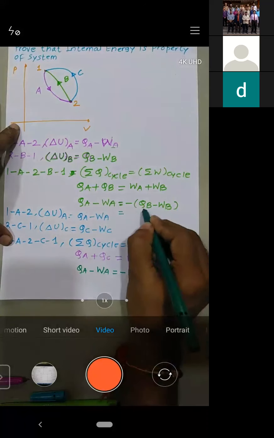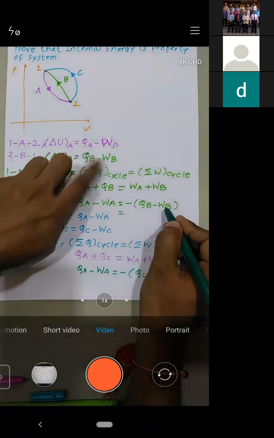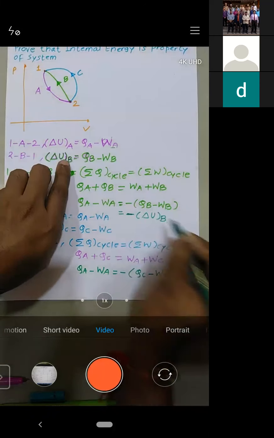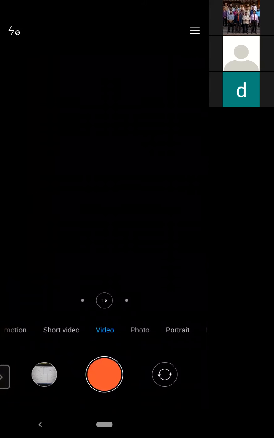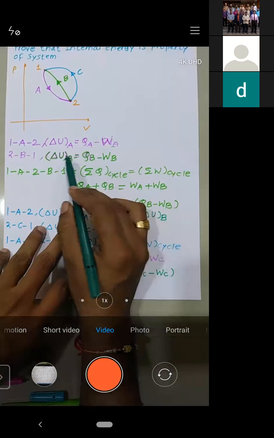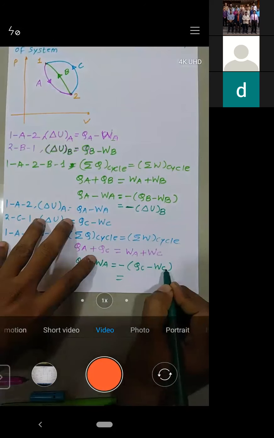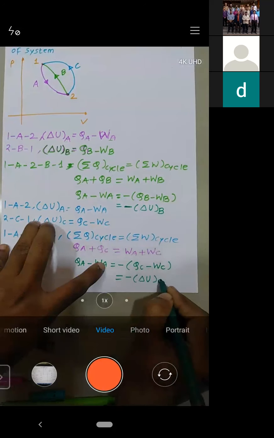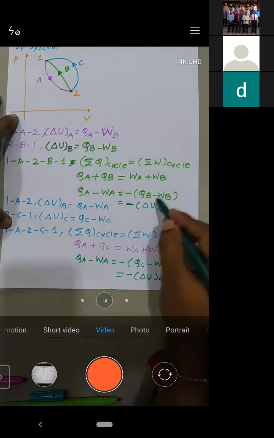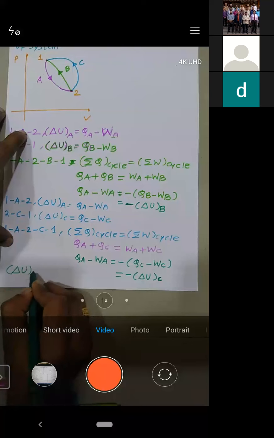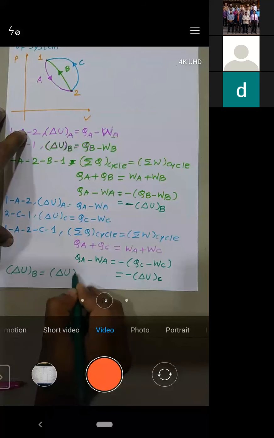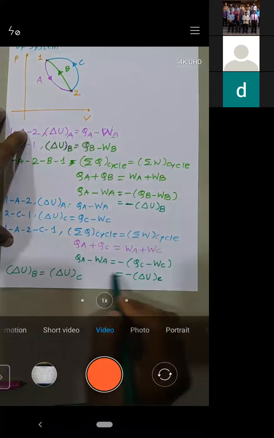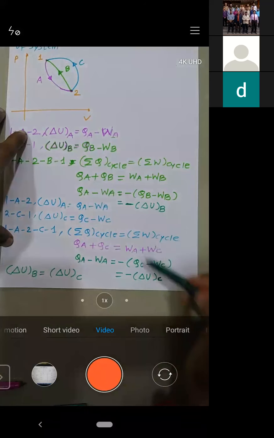So what is QB minus WB? It is delta UB, right? You can see QB minus WB is delta UB. Similarly, what is QC minus WC? It is delta UC. So if you compare these two equations, what do you get? You will get that the change in internal energy during B is the same as the change in internal energy during C. The right hand sides are equal.